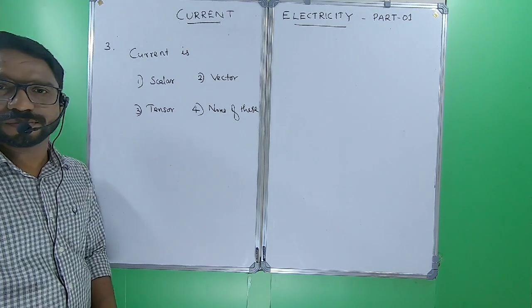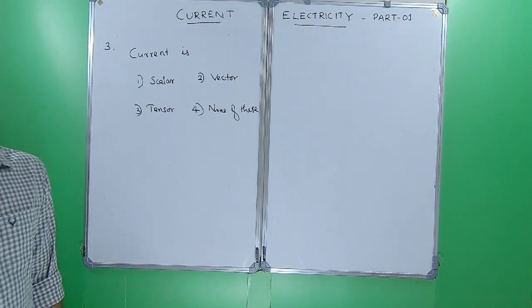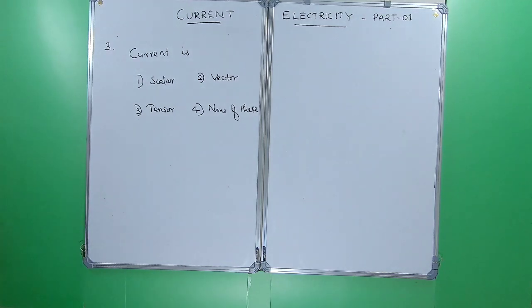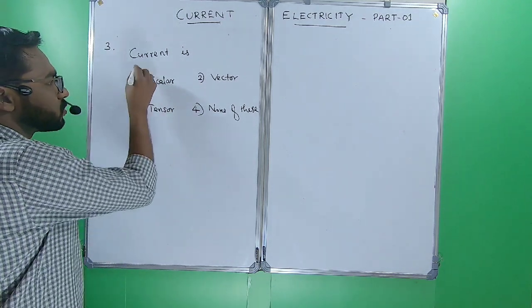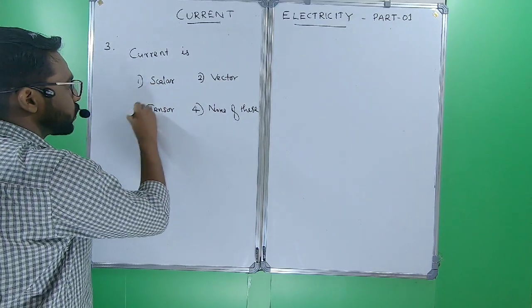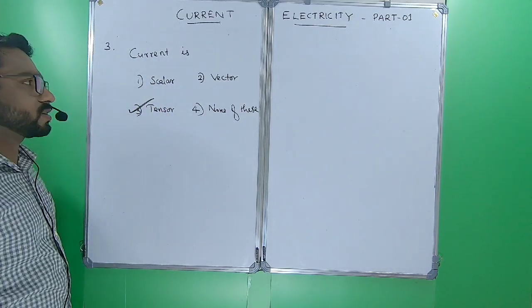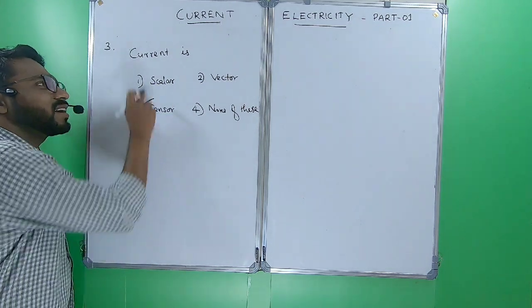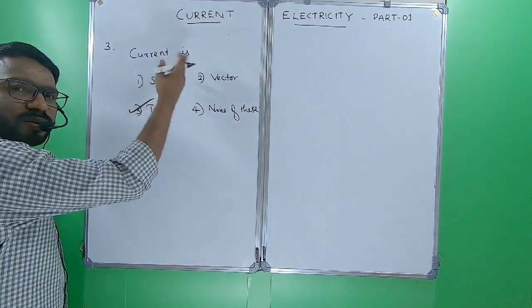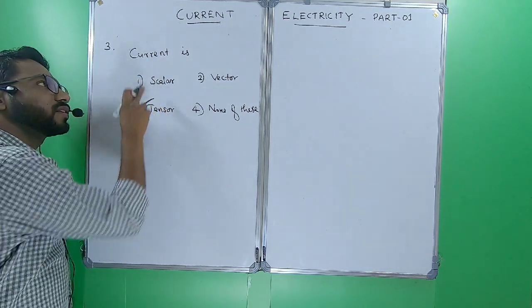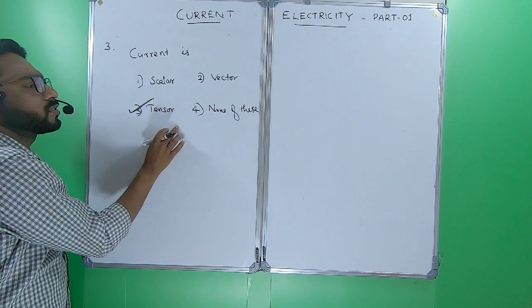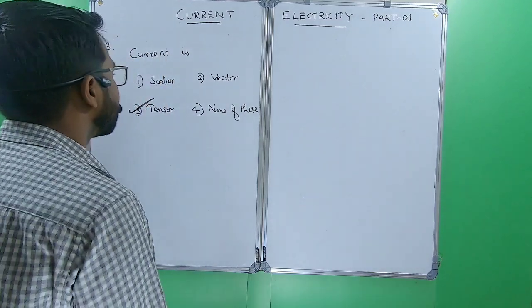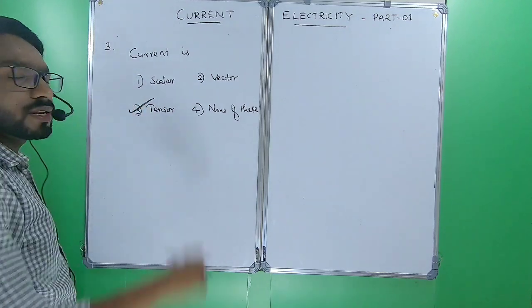Which is the correct one? If the question comes like this, you answer current is tensor, not scalar. Why tensor? Current is actually scalar, right? According to the NCERT textbook, it is scalar. Nothing is said about tensor in the NCERT textbook, but still, if a question comes for NEET or JEE, then we have to opt for tensor.